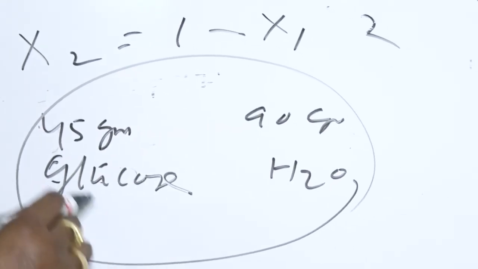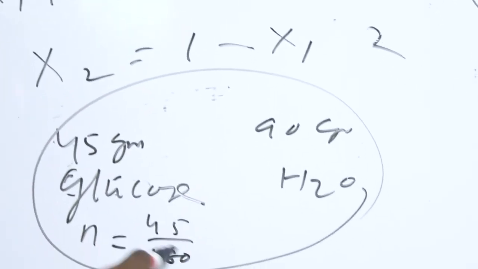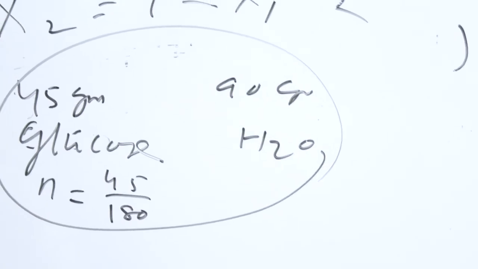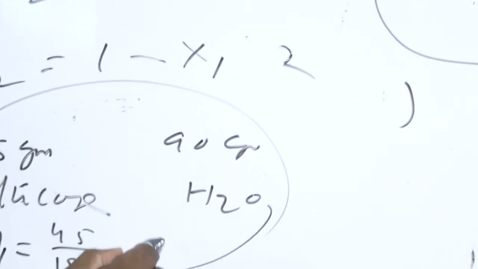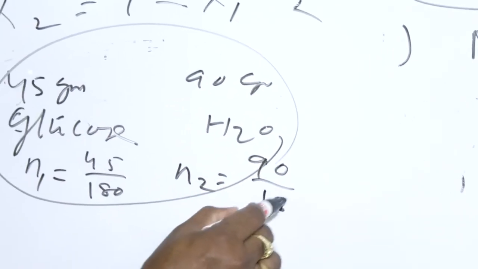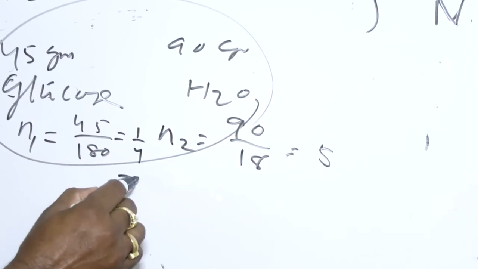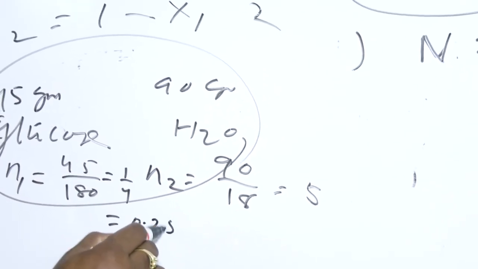Here, the number of moles to be calculated for glucose, N1 is equal to 45 by 180, the molecular mass, and the number of moles of water is 90 by 18, which will be 5, and this will be 1 by 4, meaning 0.25.